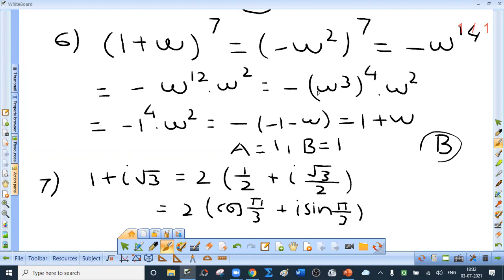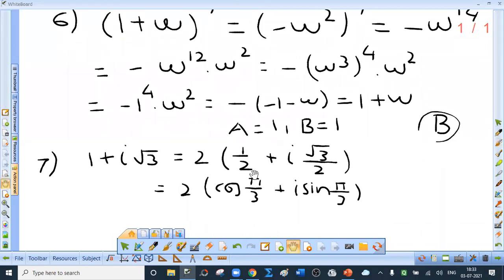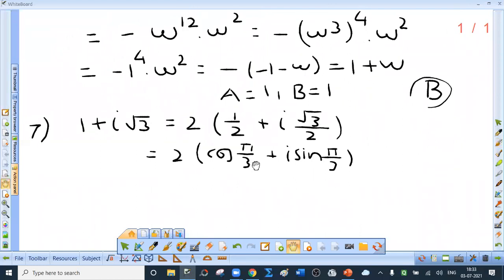1 raised to 4 is 1. So effectively it is minus omega square. Let me explain. Now 1 plus omega plus omega square equal to 0. So what is omega square? Minus 1 minus omega. Open the bracket to get 1 plus omega. But they say it is a plus b omega. So what is a? 1. What is b? 1. So this is given in option B. So B, Bombay is the correct option.